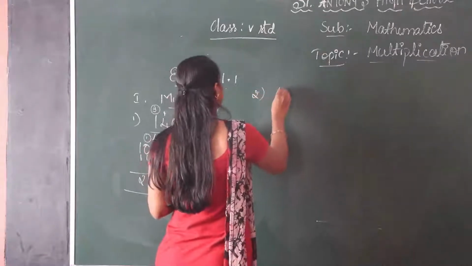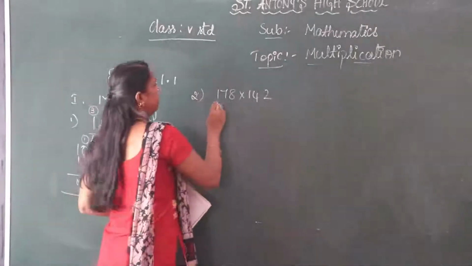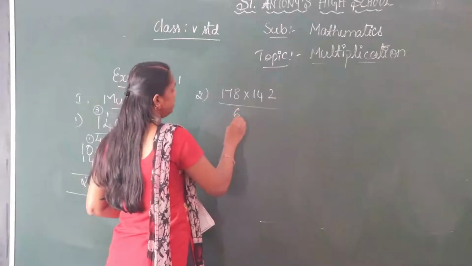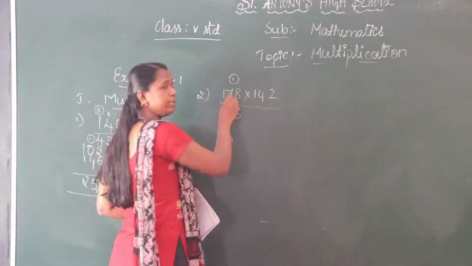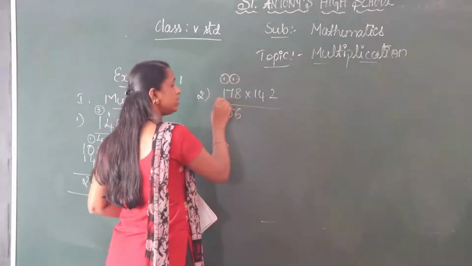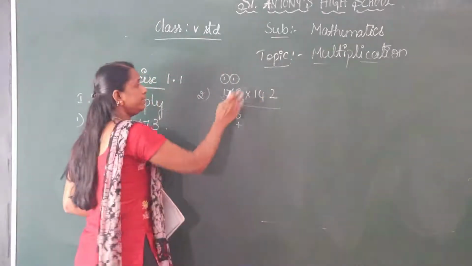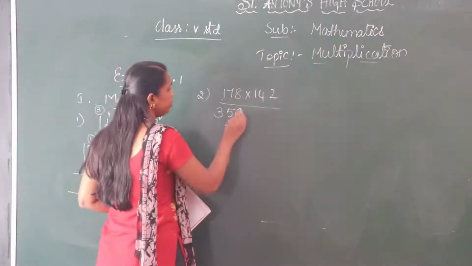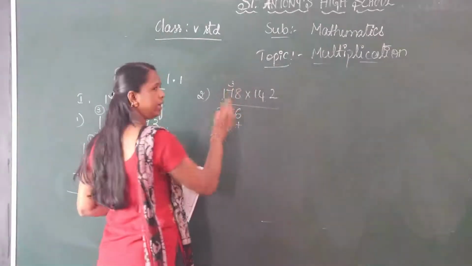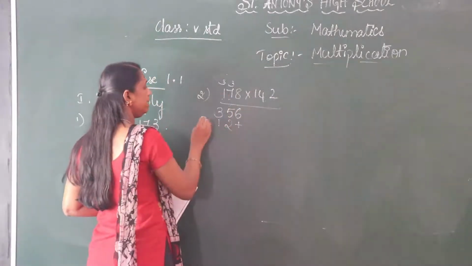Second one, 178 into 142. So multiply first by the unit place. 2 8s are 16, 6, 1 carry. 2 7s are 14, 14 plus 1, 15, 5, 1 carry. 2 1s are 2 plus 1, 3. Leave one place. 4 8s are 32. Write 2, 3 carry. 4 7s are 28. 28 plus 3, 31. 1, 3 carry. 4 1s are 4 plus 3, 7.